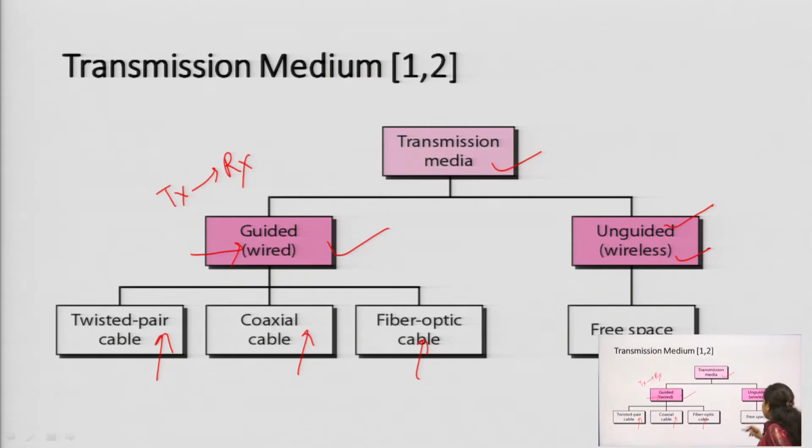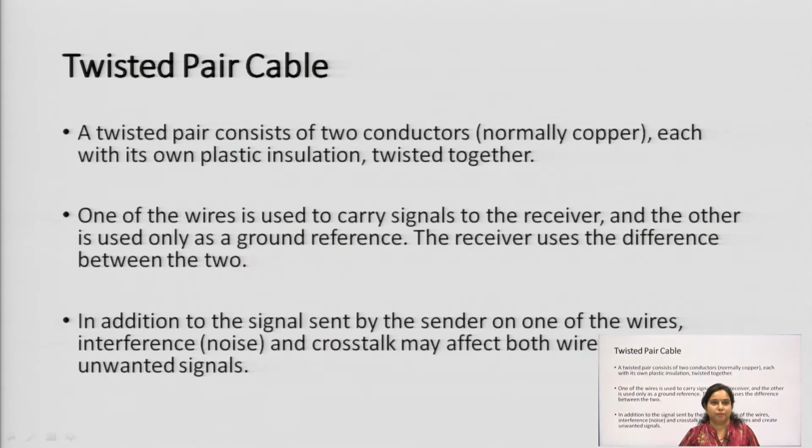In case of unguided, there is free space. Why is it written? It is dependent on different types of frequency bands that we can use, like radio frequency and microwave frequency range. This is how the frequency ranges will be used for free space transmission.